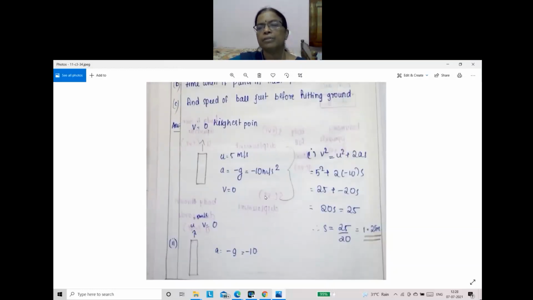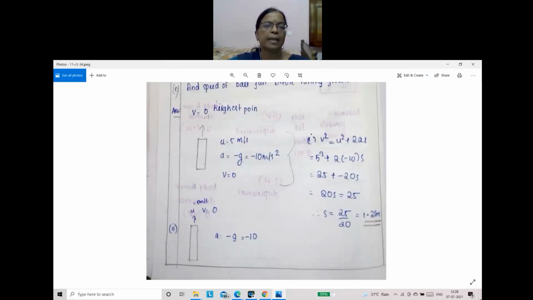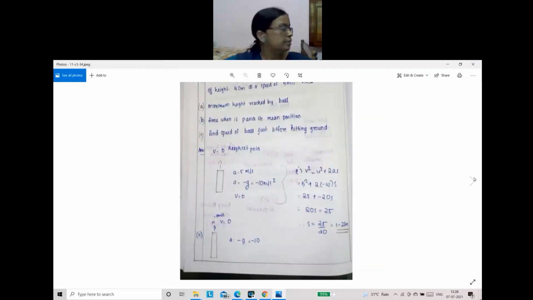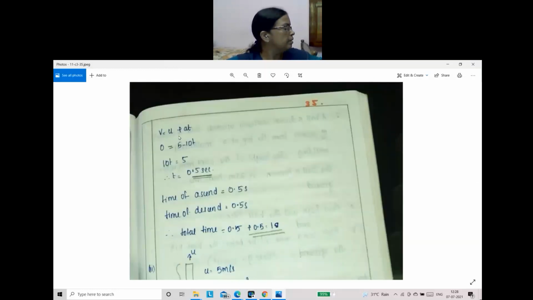For calculating that, we know a equal to minus g, and v equal to 0 here. So time you can calculate with the formula v equal to u plus at. That is 0 equal to 5 minus 10 into t. So time is calculated as 0.5 seconds.